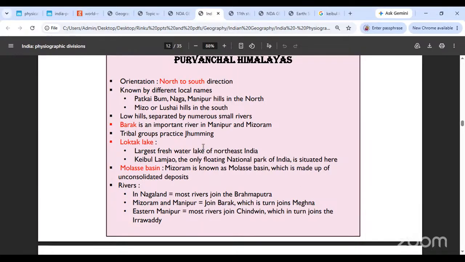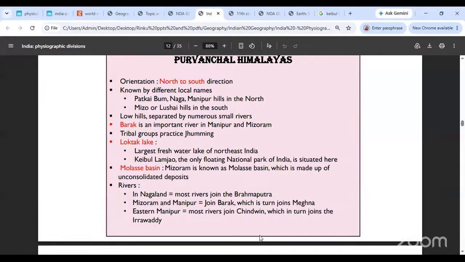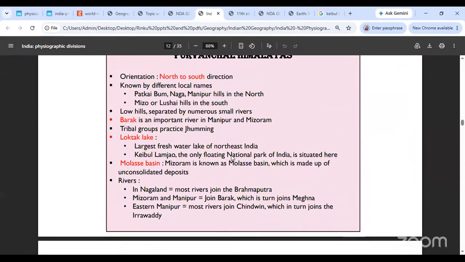Okay, other rivers in this region: Nagaland के rivers जो mostly ब्रह्मपुत्र को join करते हैं. Mizoram and Manipur के rivers. Nagaland के rivers mostly ब्रह्मपुत्र की तरफ आएंगे. Okay, they'll come this way. Then Manipur and Mizoram ke rivers will go and join the Barak, which in turn will join the Meghna, which of course will go into the Brahmaputra, and eastern Manipur will go outside India. Eastern Manipur ke rivers go and join the Chindwin, which is a tributary of the Irrawaddy. Is this clear, people? You know where the water is flowing now?